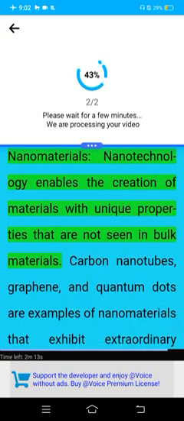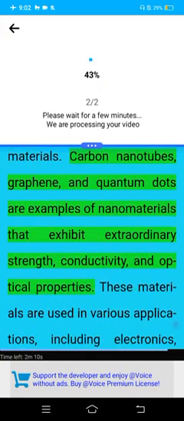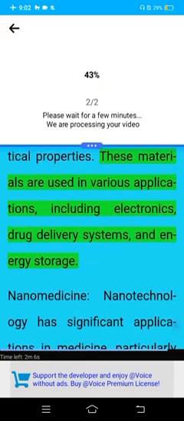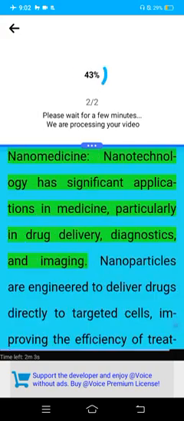Nanomaterials. Nanotechnology enables the creation of materials with unique properties that are not seen in bulk materials. Carbon nanotubes, graphene, and quantum dots are examples of nanomaterials that exhibit extraordinary strength, conductivity, and optical properties. These materials are used in various applications, including electronics, drug delivery systems, and energy storage.